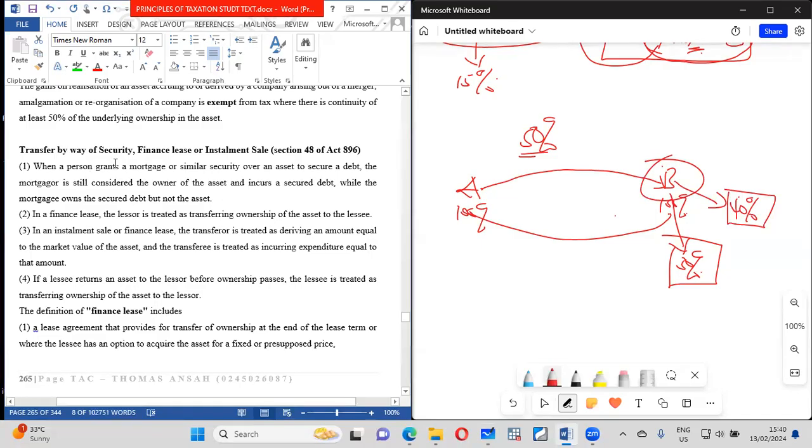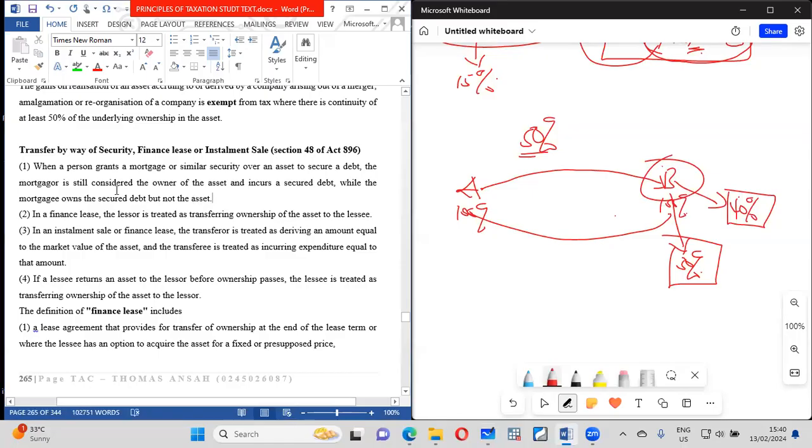It says that when a person grants a mortgage or similar security over an asset to secure a debt, the person who gave the asset is still considered the owner. The mortgagee owns the secured debt, but not the asset.